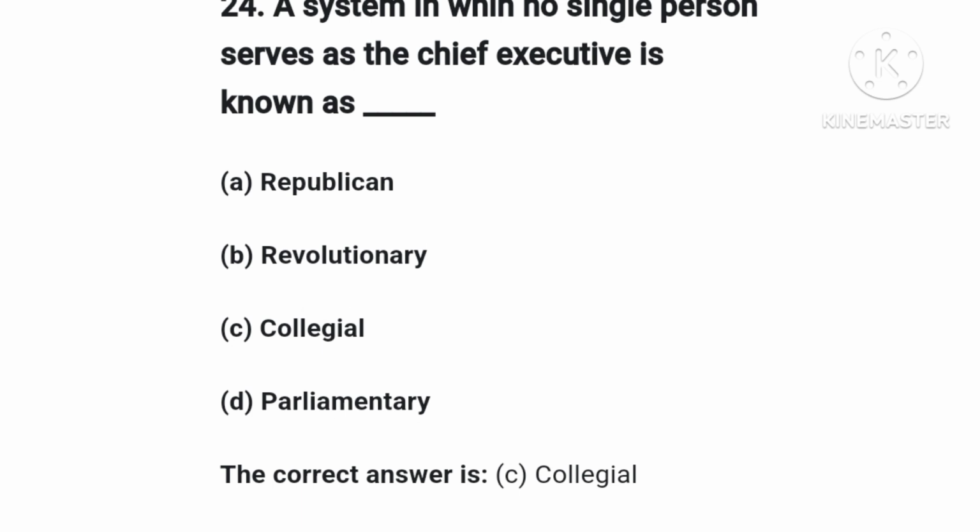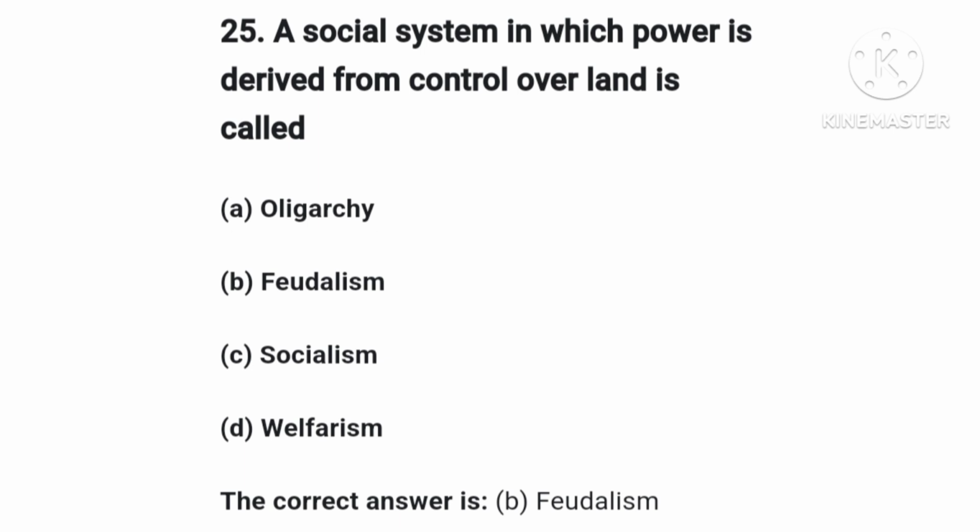Revolutionary involves revolting or revolution. Collegial is a form of government in which power is shared among a group of people, such as a cabinet or council. Parliamentary is a form of government in which the head of the state is different from the head of the government. Right answer is option C, Collegial. This question is question number 25.